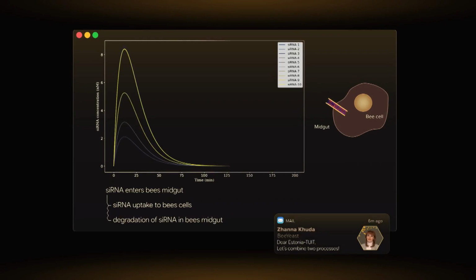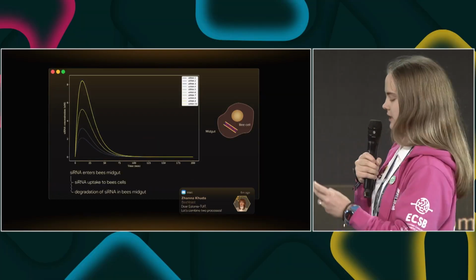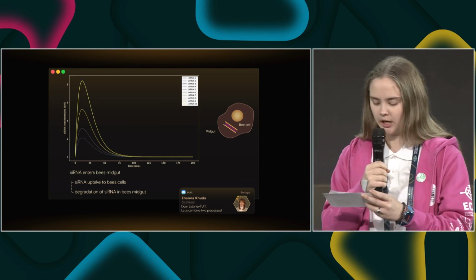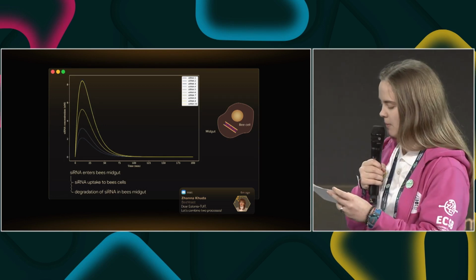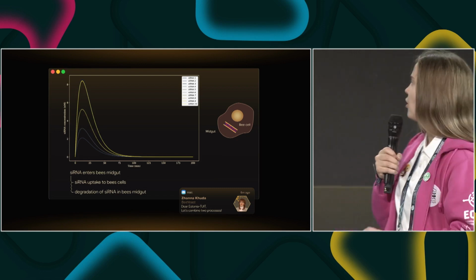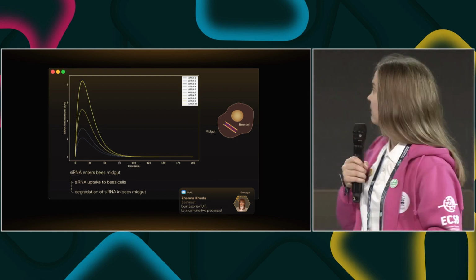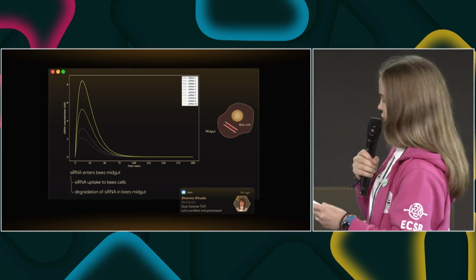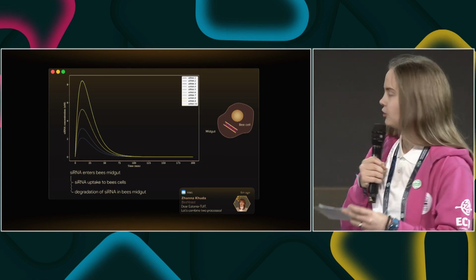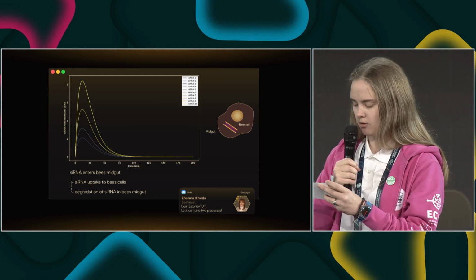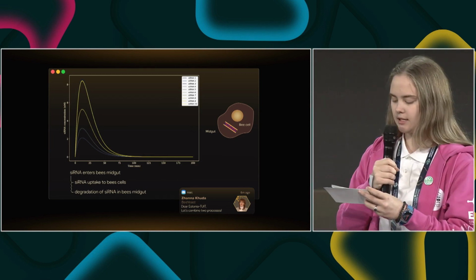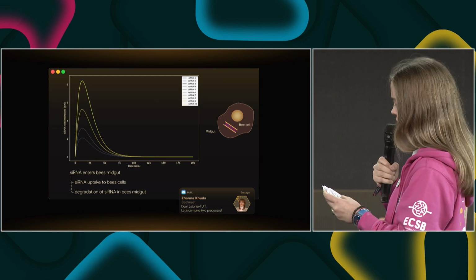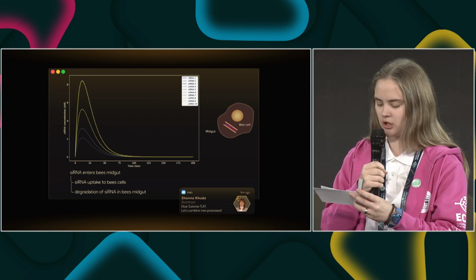Thirdly, previous studies have found that delivering synthetic shRNAs to bees reduces DWV-related mortality, indicating that the small RNAs are capable of passing through the digestive system while retaining activity. By modeling shRNA uptake by bee cells, we found that the yeast-produced shRNA is expected to accumulate in the low nanomolar range. Importantly, that has been shown to be sufficient for effective RNA interference, whereas high concentrations are more prone